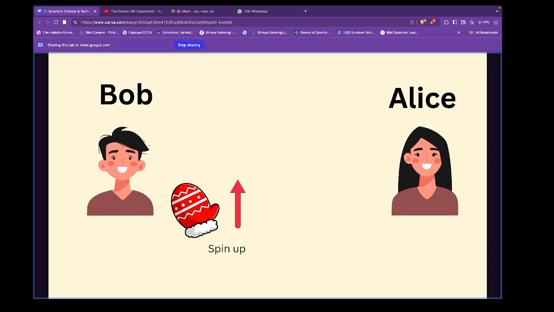Now Bob opens his black box and sees a left-hand glove, spin up. He will immediately tell you that Alice has the right one. He doesn't need to measure anything or call Alice, but he will know that the right one is with Alice because he has the left one.